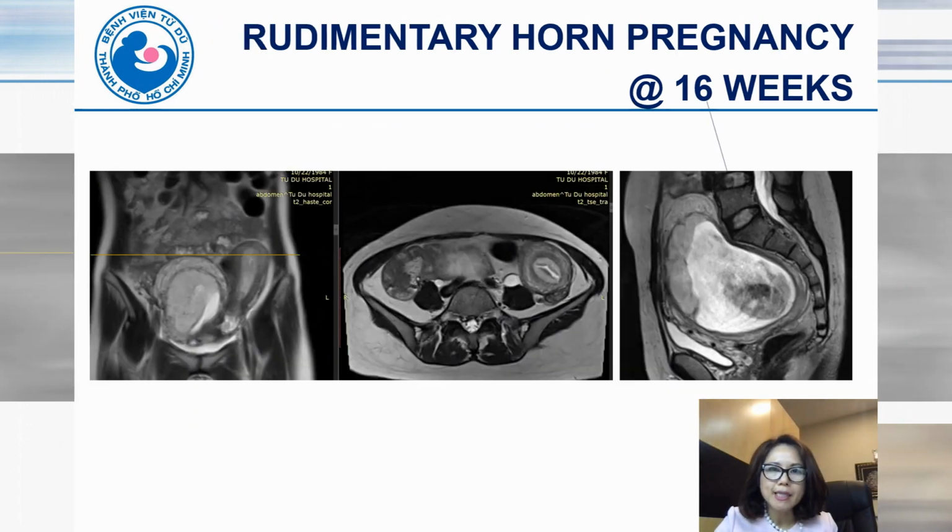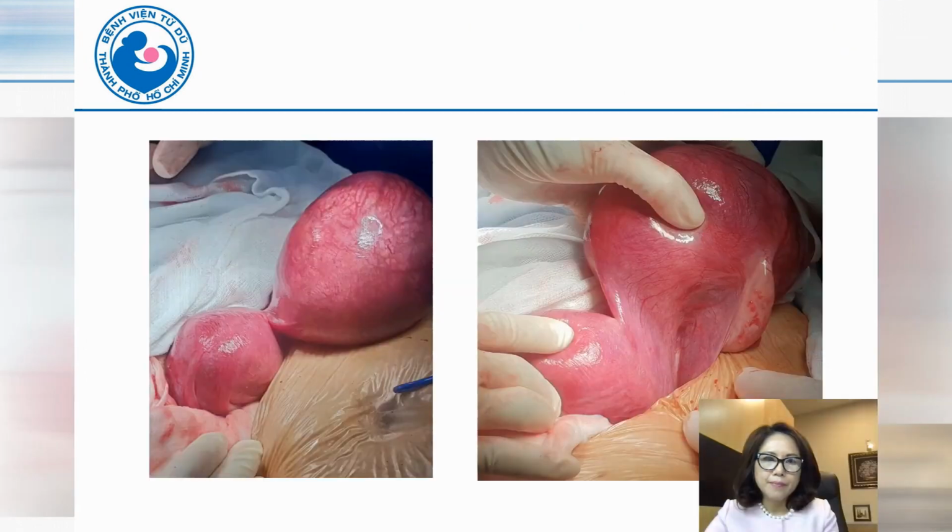However, we did MRI to confirm the diagnosis. On the MRI we can see on the left side the unicornuate uterus, and on the right side the rudimentary horn pregnancy. And this is the photo on laparoscopy. This is the rudimentary horn with the pregnancy inside, and this is the main unicornuate uterus.